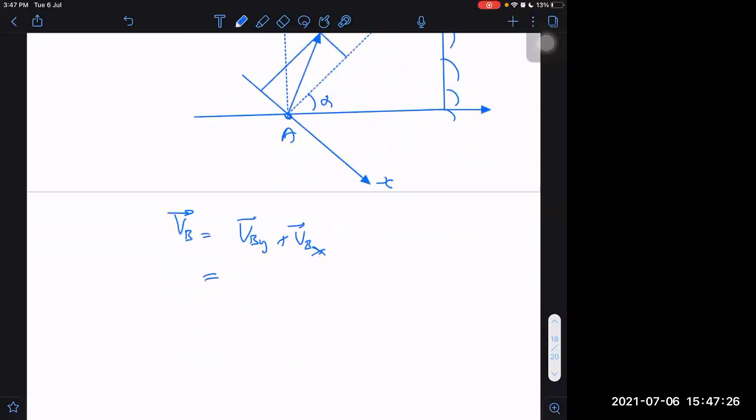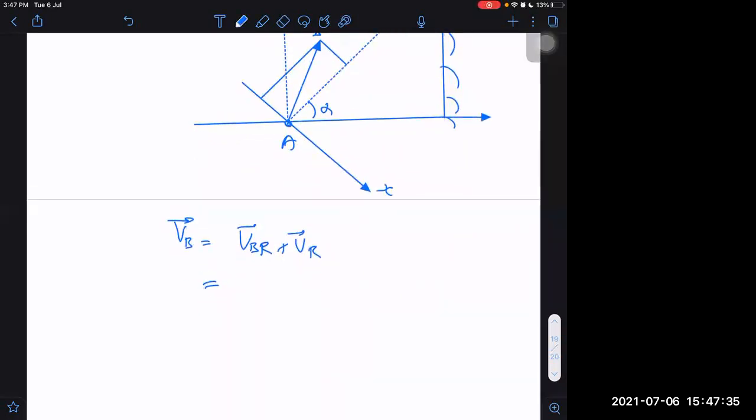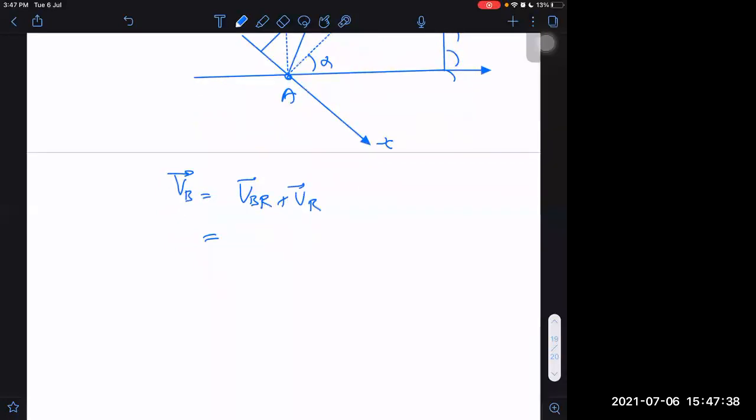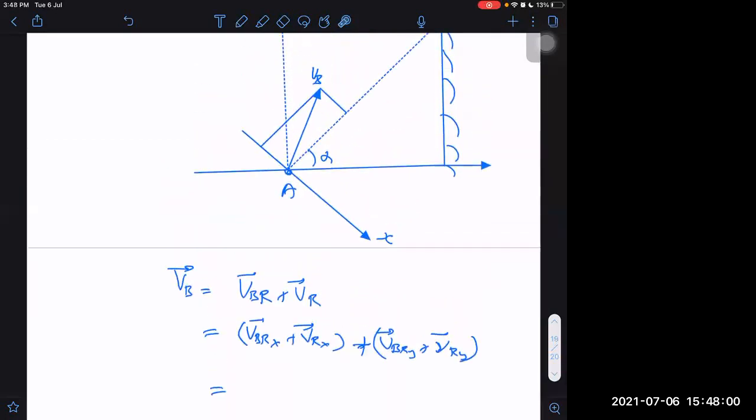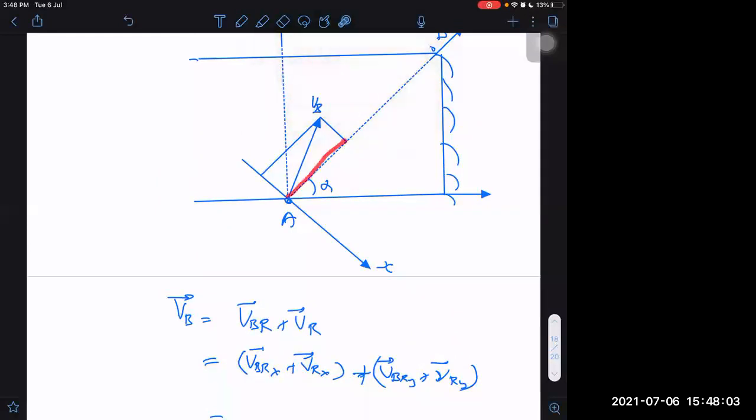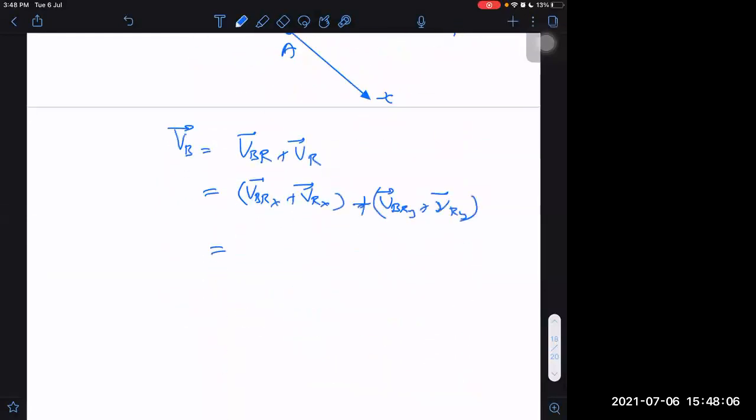Let me tell you the reason. VB is made up of two parts, VBR and VR. Again, if I want, I can split into two parts: VBRX vector plus VRX vector plus VBRY vector plus VRY vector. I want that this should have positive Y component and negative X component.